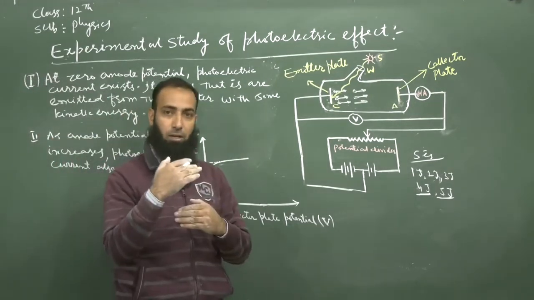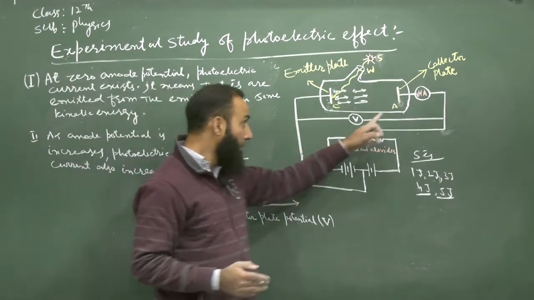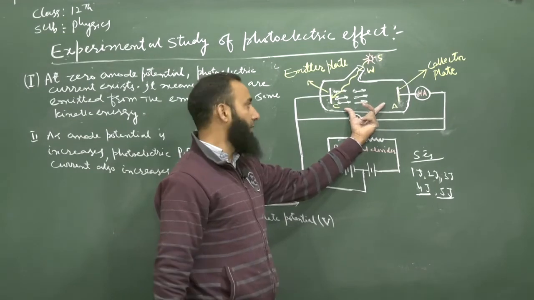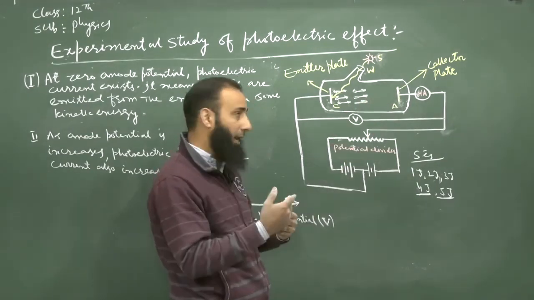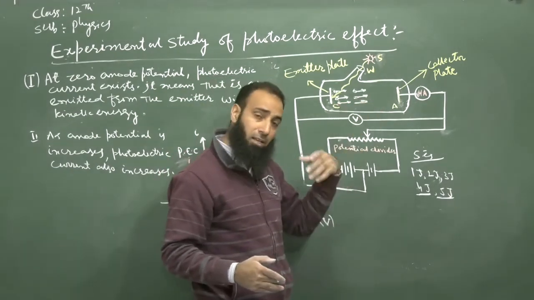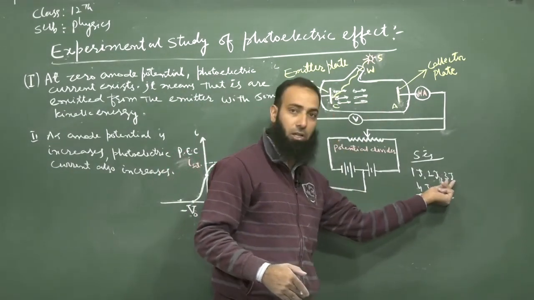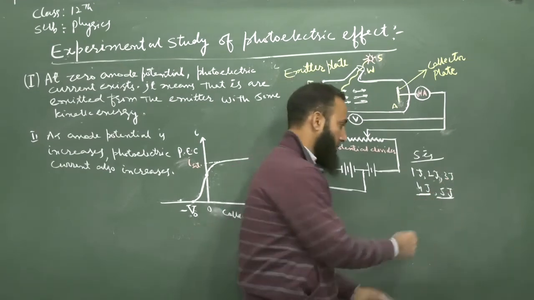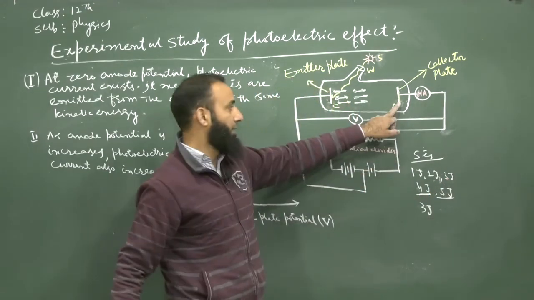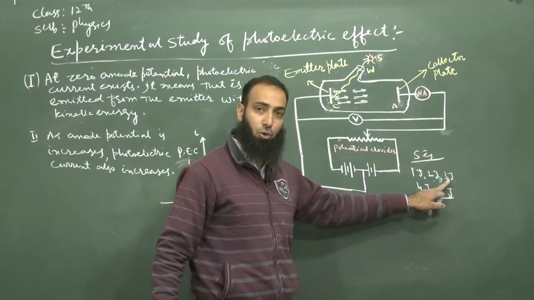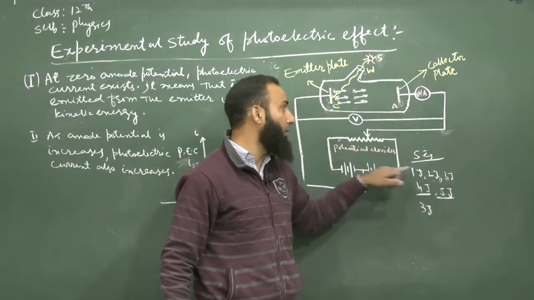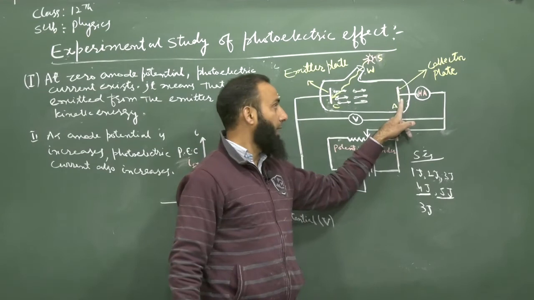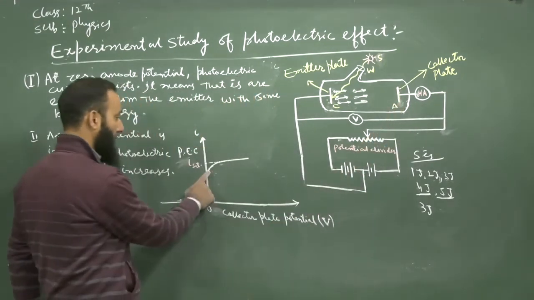Now when we increase the potential of plate A, an electric field is generated between these plates. That electric field will supply additional energy to these electrons. Let us suppose it adds 1 joule to these electrons also, 3 joule, so they become 4 joule when we increase the potential. When the energy of these becomes 4 joule, these electrons are also able to reach plate A. That means now 3 electrons are reaching the collector plate A. That is why we say the photoelectric current increases.